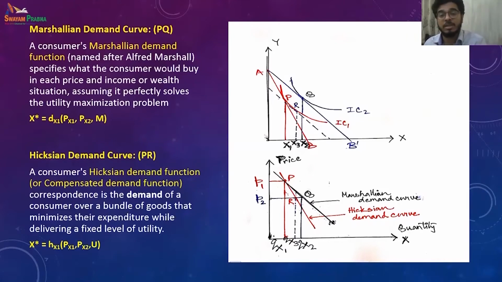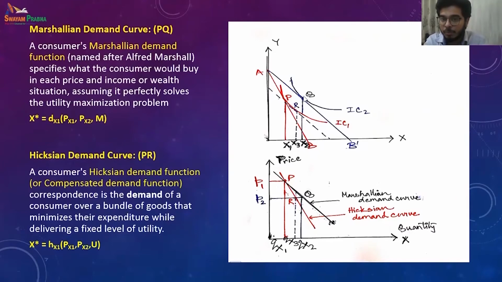So the first one is, of course, over here, you can see the movement from P to Q has happened just because the price has dropped. So if the price has dropped by 1 unit from P1 to P2, my commodity consumption has moved from X1 to X2. This is nothing but again the price effect, and this is nothing but the Marshallian demand curve.